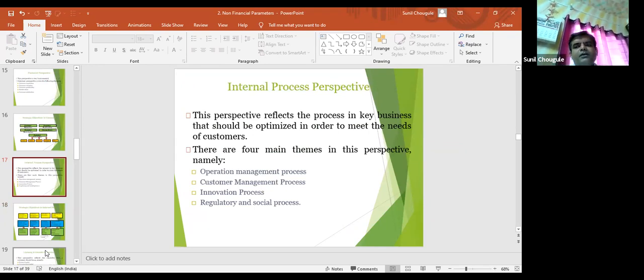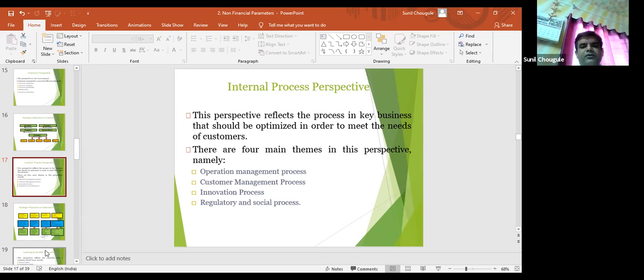internal process is what? Manufacturing, collection of raw material, processing, then packing, storing it in warehouse with favorable atmospheric condition. All these things are relevant with internal process perspective with operation management process. Customer management process.